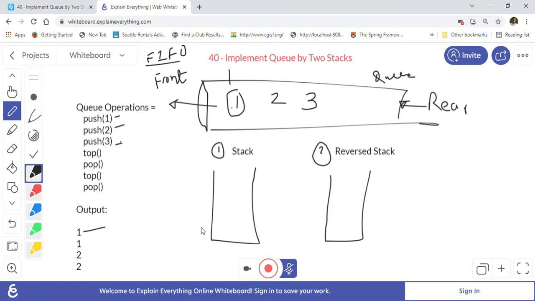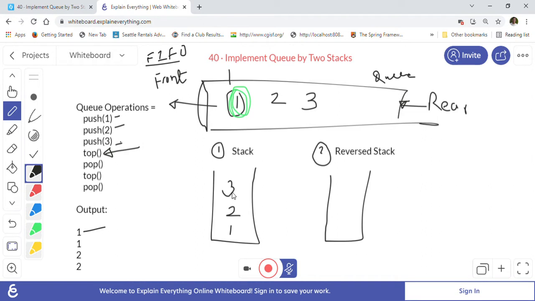When we are pushing 1 into stack 1, we can just push in the normal way. Then 1 will go here into stack 1, then 2 will go, and then 3 will go. Push will just be a normal push operation into the stack. After that, when we call the top operation, top should return this 1, the first element that we have inserted.